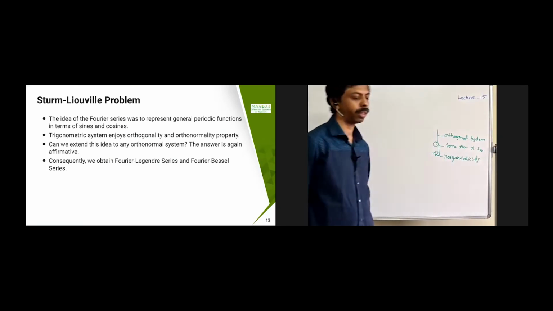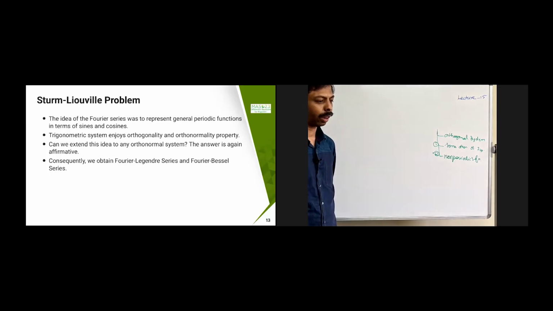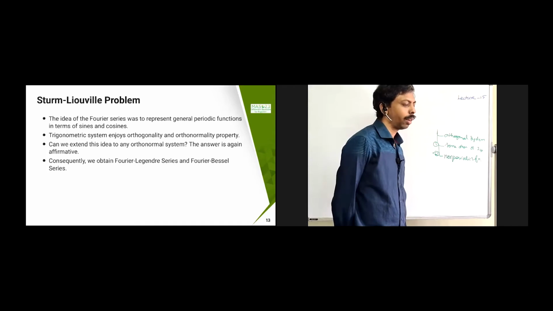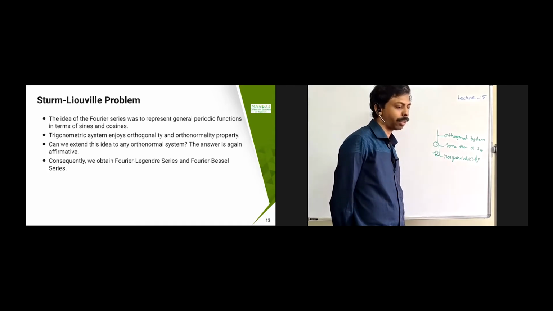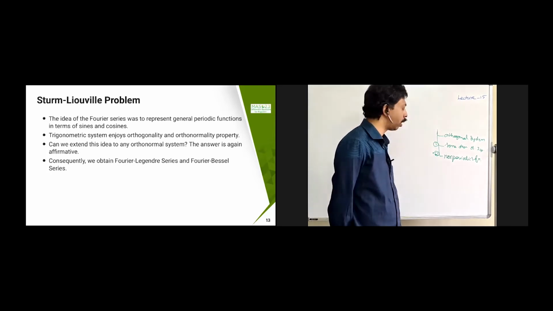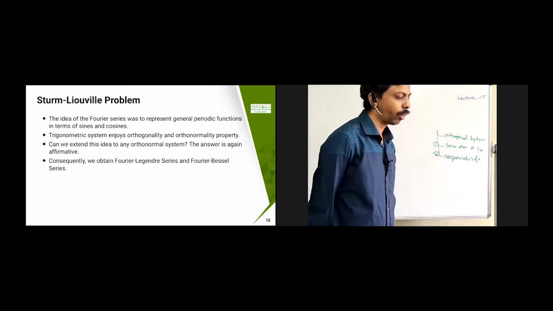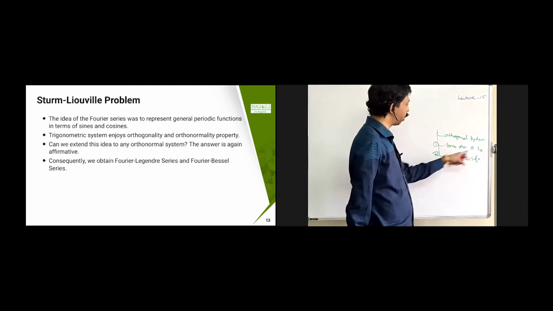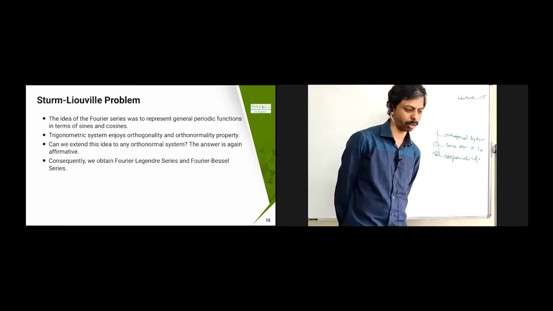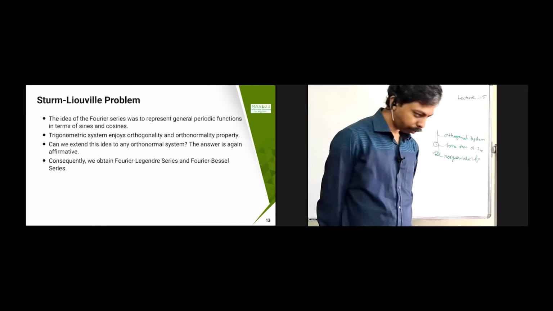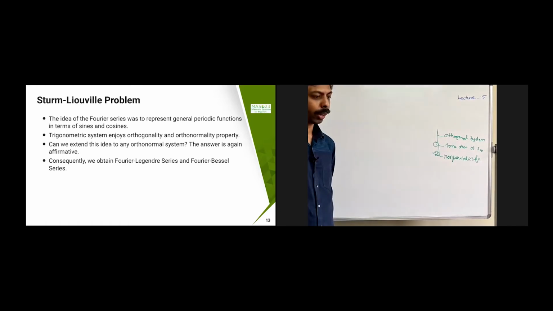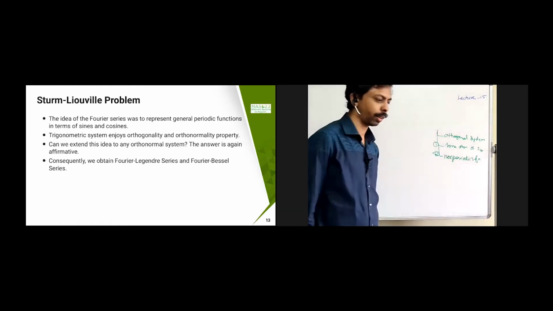The idea of Fourier series was to represent a general periodic function in terms of sine and cosine. The trigonometric system enjoys the orthogonality and orthonormality property, and because of that we got the Fourier series. Now, can we extend this idea to any other orthogonal or orthonormal system? That is the question we are going to ask. The answer is again affirmative. For example, you can get a Fourier-Legendre series and a Fourier-Bessel series, which we will see in